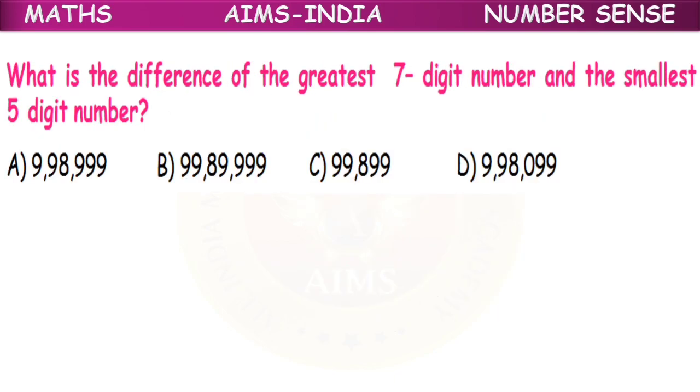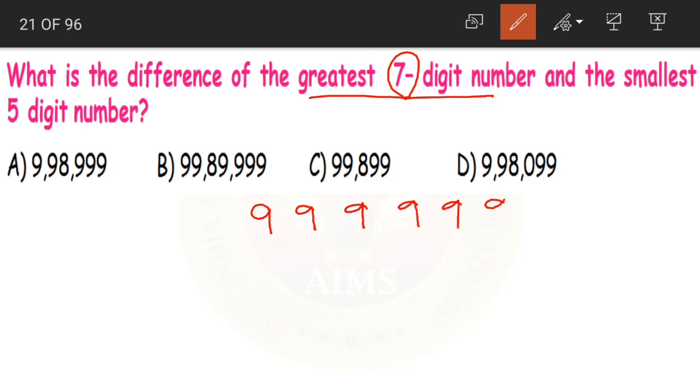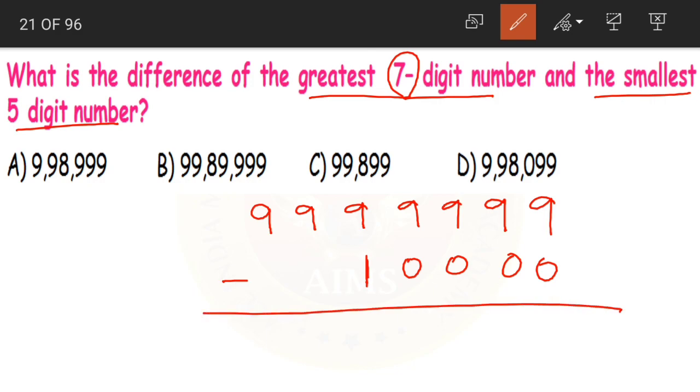Next, what is the difference of the greatest 7-digit number and the smallest 5-digit number? Again, what is the greatest 7-digit number? 7 nines. 1, 2, 3, 4, 5, 6, 7. Yes, 7 nines. And then what will be our smallest 5-digit number? In the first place we'll write 1 and then the remaining 4 places we'll fill it with zeros. So that gives our smallest 5-digit number.